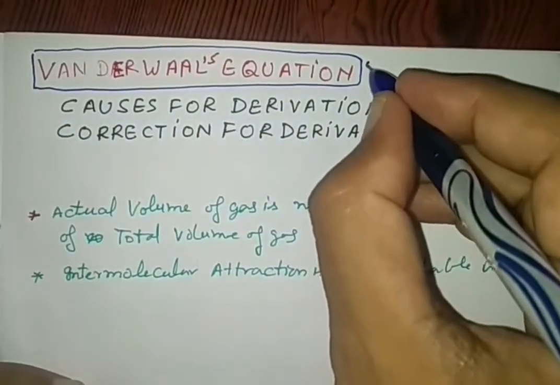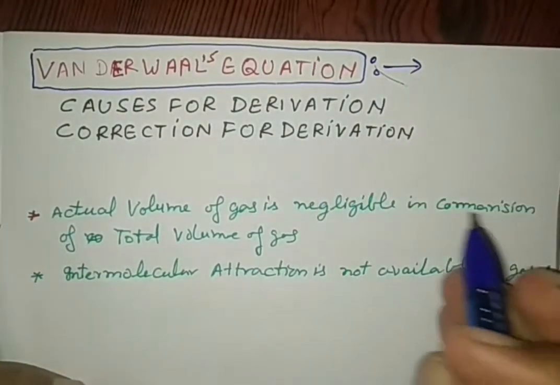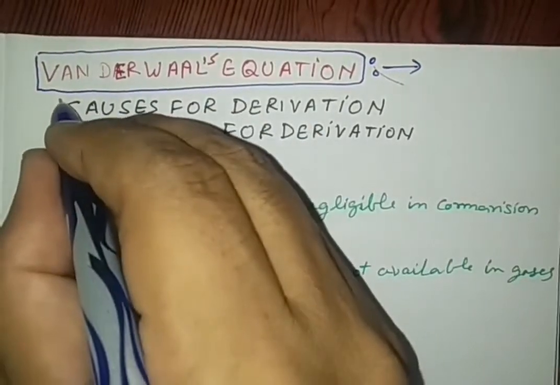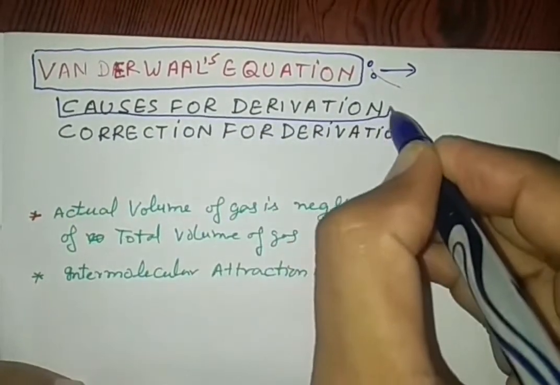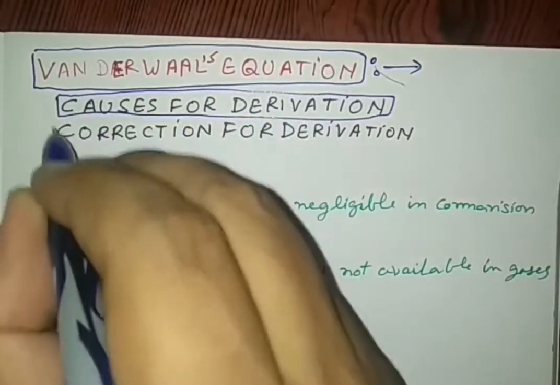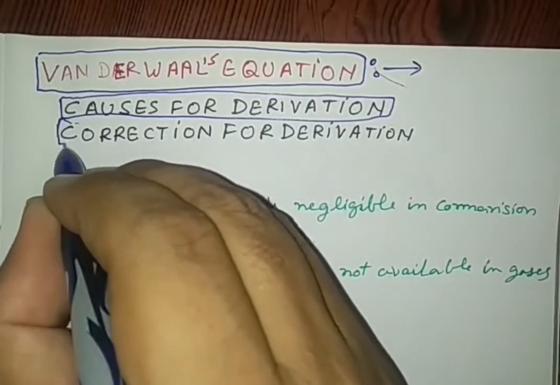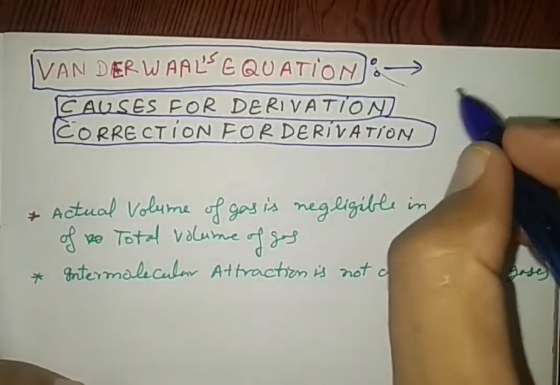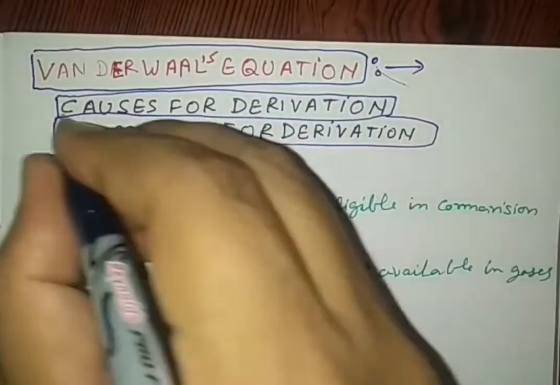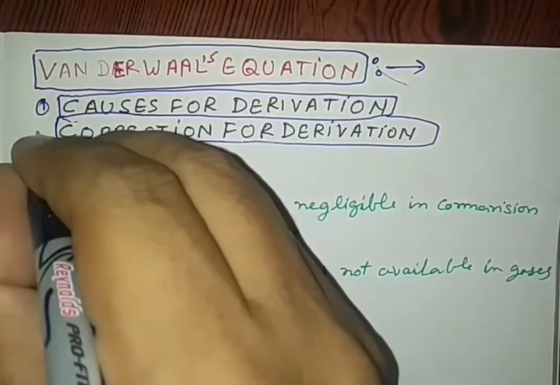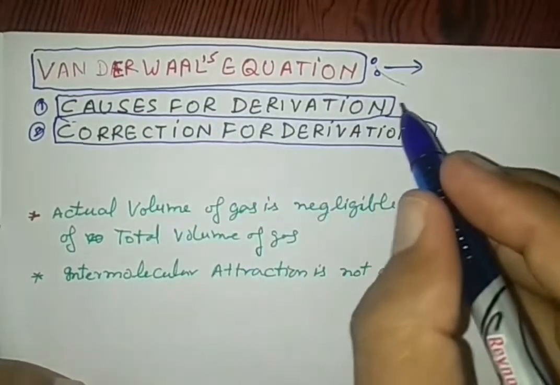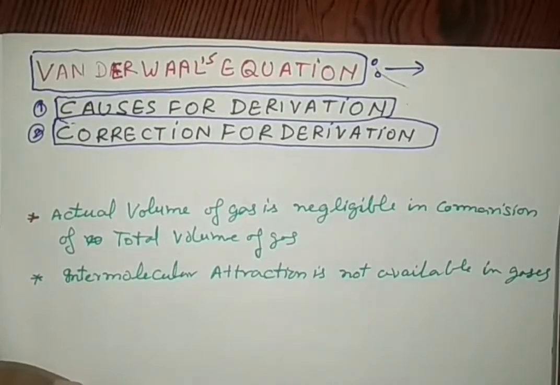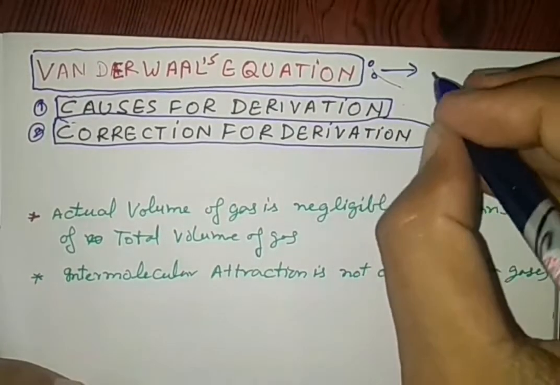Here in this van der Waals equation we will see the causes for its derivation, why we are going to derive this equation, and the correction for the derivation. Since we know that in this van der Waals equation we will do two things: the first, causes of derivation, and the second, a correction for the derivation.